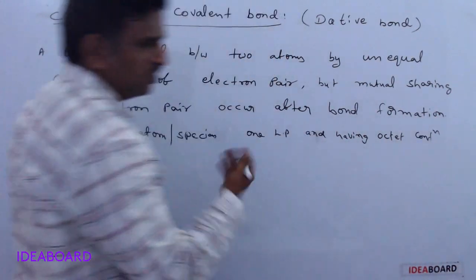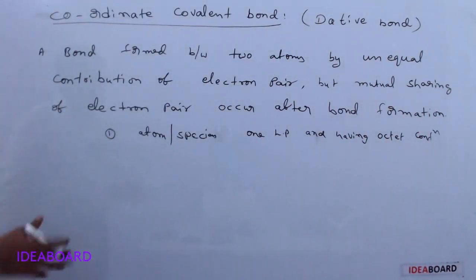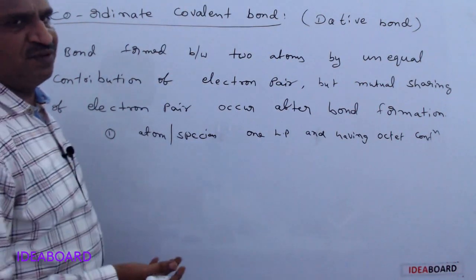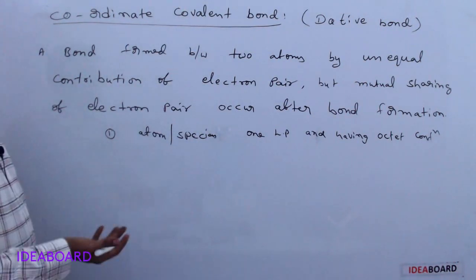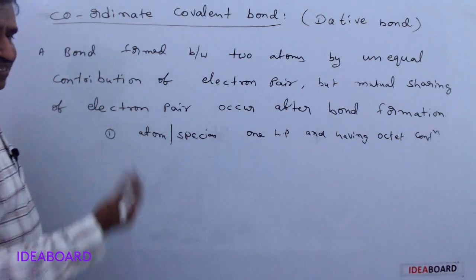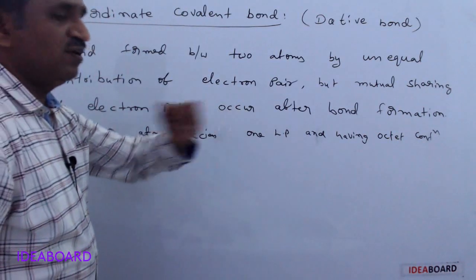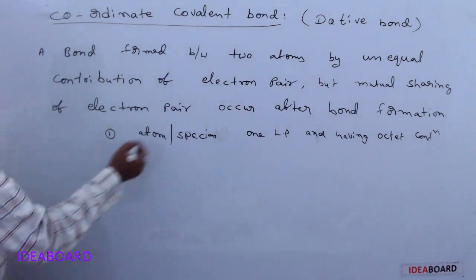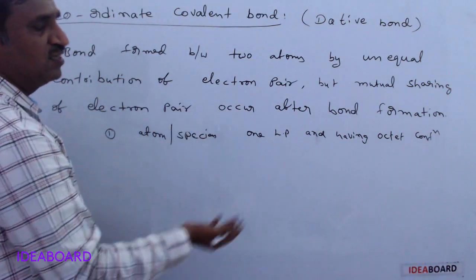In that octet it may be one lone pair and the remaining three bond pairs, whatever it may be, it has 8 electrons. In those 8 electrons, one must be a lone pair, and it has the ability to donate that lone pair.